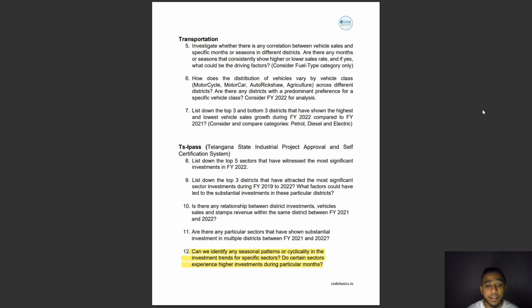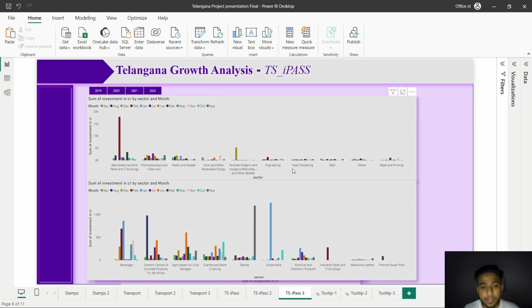So for the 12th question, can we identify any seasonal patterns or cyclicality in the investment trends for specific sectors? Do certain sectors experience higher investment during particular months? For the top 10 sectors, the month of February has shown a higher number of investments by real estate, and no other sectors have shown many investments.